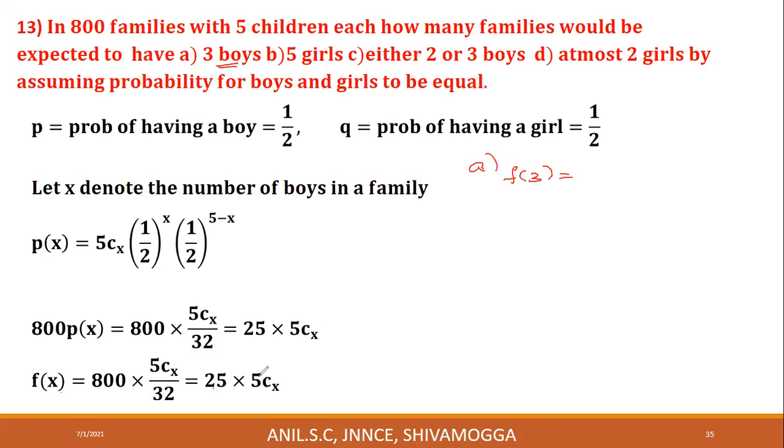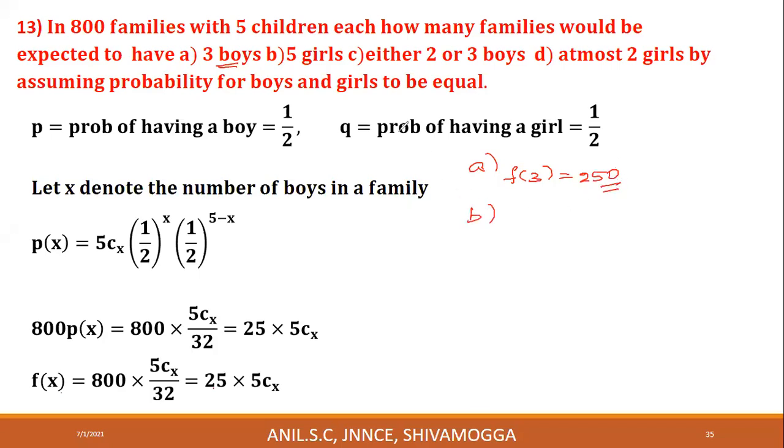Calculate 25 into 5C3. 250. That's right.